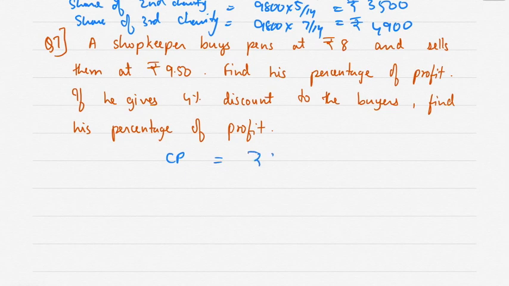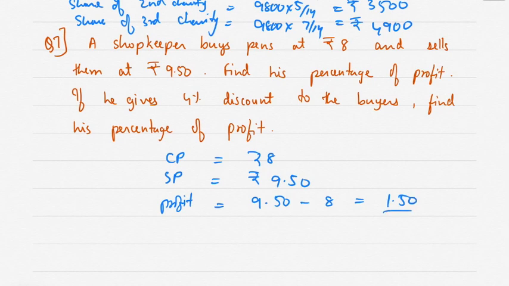So cost price is equal to rupees 8 and sells it at 9.5. So selling price is equal to rupees 9.50. That means profit is equal to selling price minus cost price. So 9.50 minus 8, which is 1.50, is the profit. Correct?